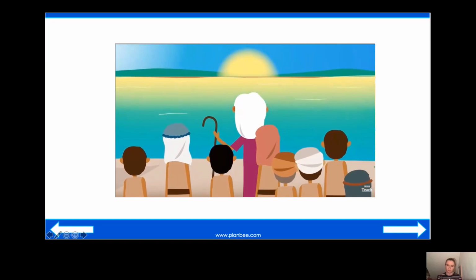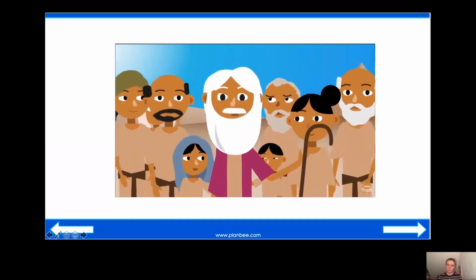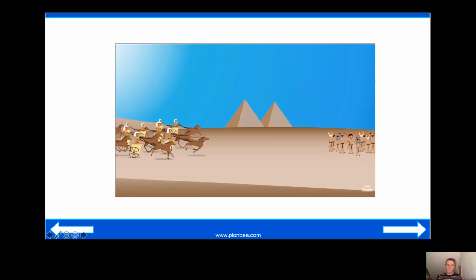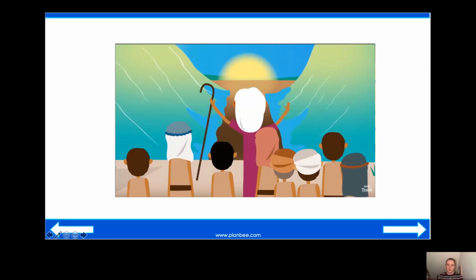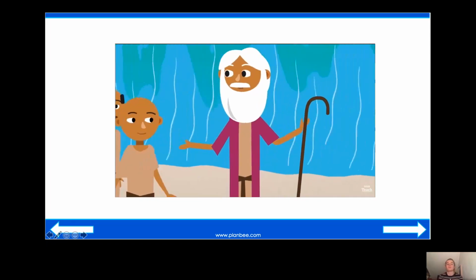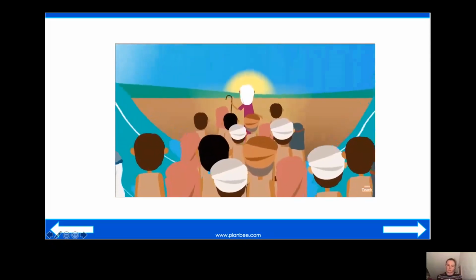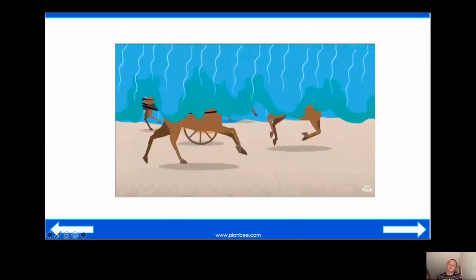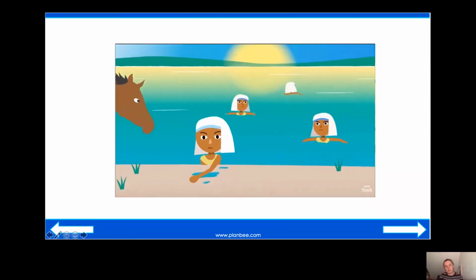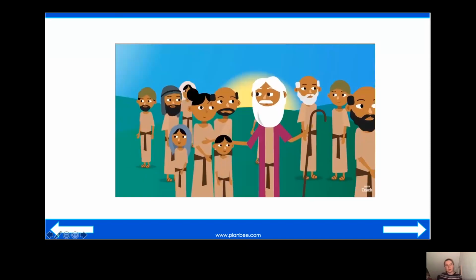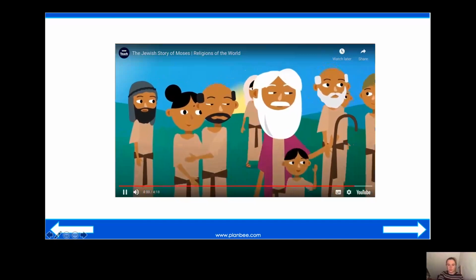When Moses and his people reached the Red Sea, which wasn't actually red despite its name, they didn't know what to do. How can we get across? The Egyptians have nearly caught them. God told Moses to lift his shepherd's staff up to the heavens. By a miracle, the waters of the Red Sea parted, and Moses was able to lead his people through the middle of the water. They made it safely to the other side before the sea came crashing down all over the Egyptians who were trying to catch them. 600 chariots were no use at the bottom of the sea. Moses had helped his people escape to freedom, and they continued their journey to their promised land, trusting in God.